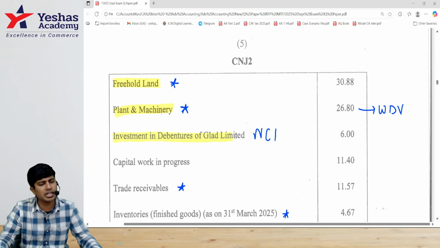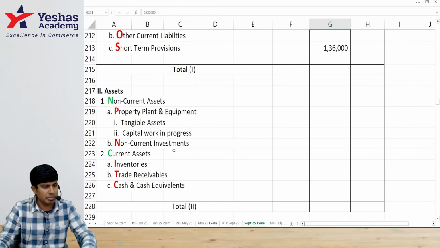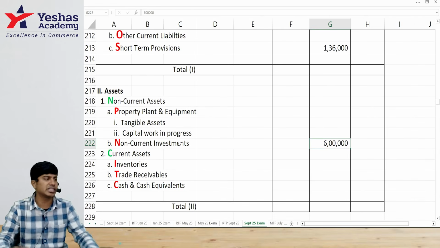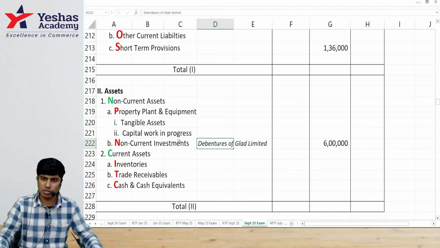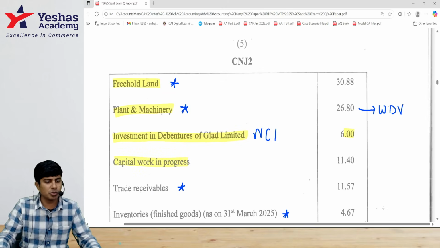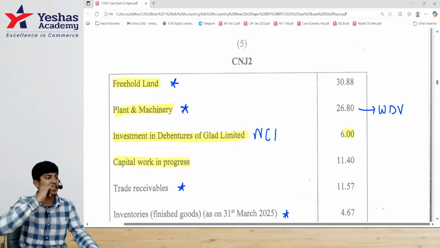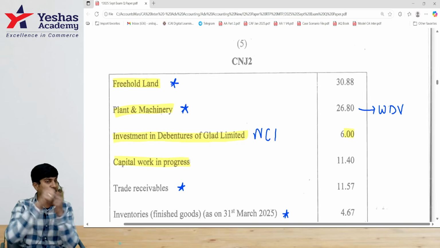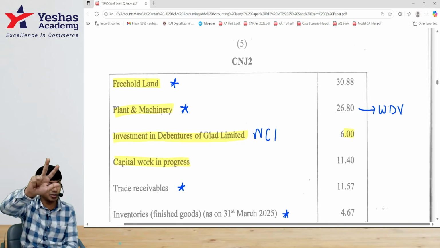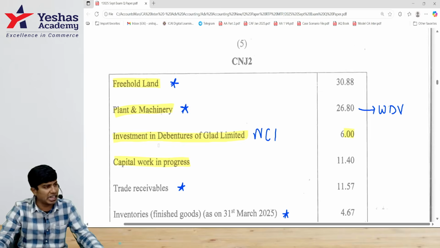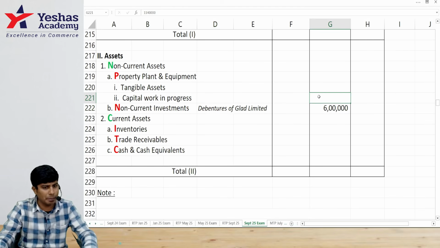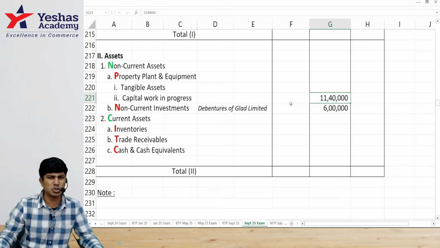Next, I have with me investment in debentures of Glad Limited. NCI means non-current investments 6 lakh. Balance sheet straight. In balance sheet, I'll write non-current investments 6 lakh. This is debentures of Glad Limited. Understood? Then capital work in progress. Where do I write this? Remember tangible assets. We write PPE, tangible asset, intangible asset, capital WIP, intangible asset under construction. This is capital WIP, 11 lakh 40,000. I'll write capital WIP 11 lakh 40. No need of notes to accounts.